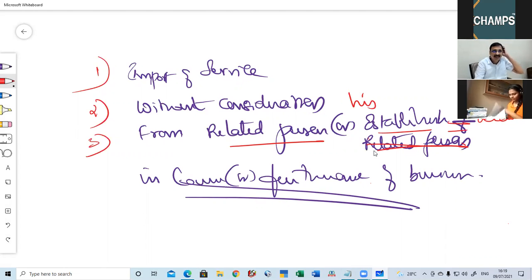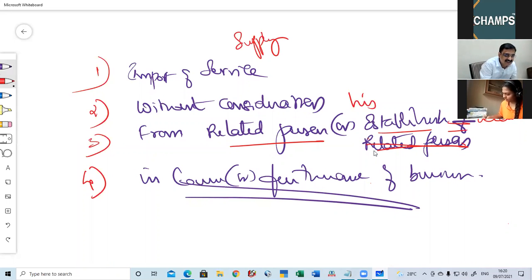Okay. And that too in the course or furtherance of business. Then automatically this becomes supply and is subjected to GST.